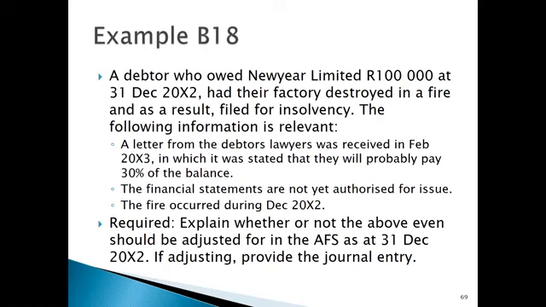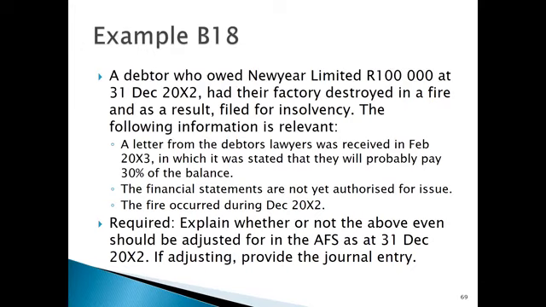The financial statements are not yet authorized for issue, so this is an event after the reporting period, and we can decide whether it's going to be adjusting or non-adjusting. We're told that the fire that caused him to file for insolvency occurred during December 2022.